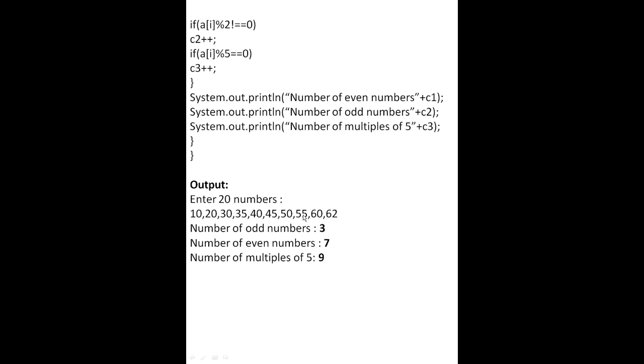These are odd numbers, because when we divide these numbers by 2, the remainder does not become 0. Even numbers are 7, because when we divide these 7 numbers by 2, the remainder is 0. So these are the even numbers. Multiples of 5 are 9, meaning when we divide that number by 5 the remainder becomes 0, that is a multiple of 5 number.